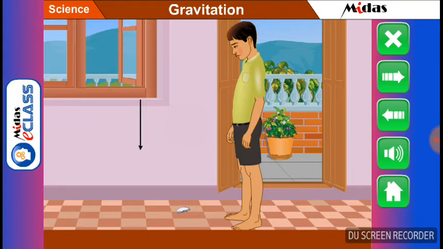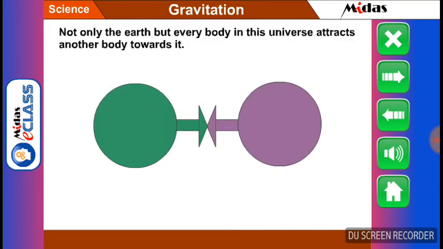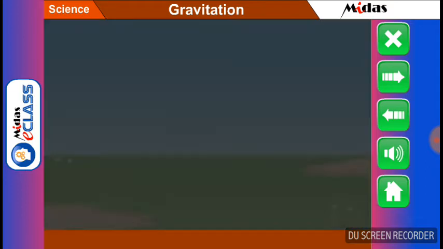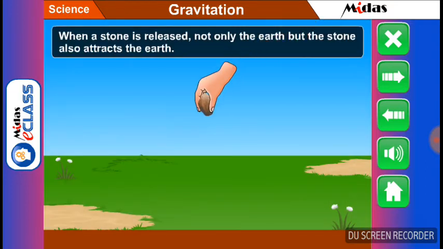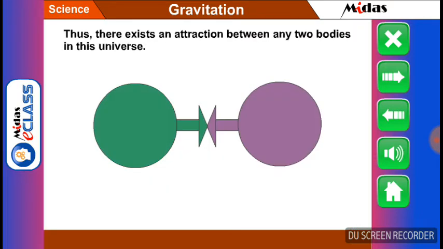But later on, he concluded that not only the earth, but every body in this universe attracts another body towards it. When a stone is released, not only the earth, but the stone also attracts the earth. Thus, there exists an attraction between any two bodies in this universe.